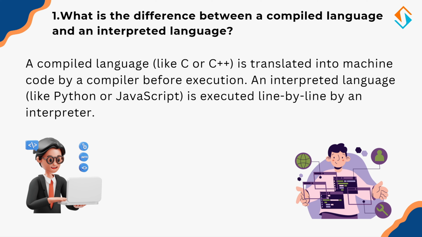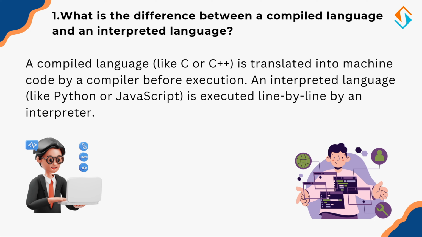Think of it this way: compiled languages are like baking a cake. You prepare everything first, bake it, and then eat it. And interpreted languages are like cooking a dish step by step, tasting as you go. Each has its own advantages depending on the use case.